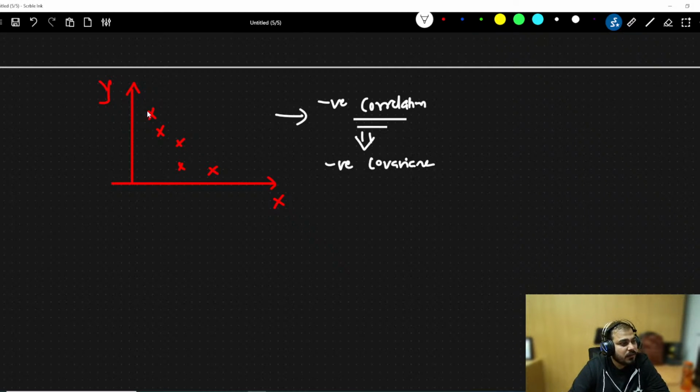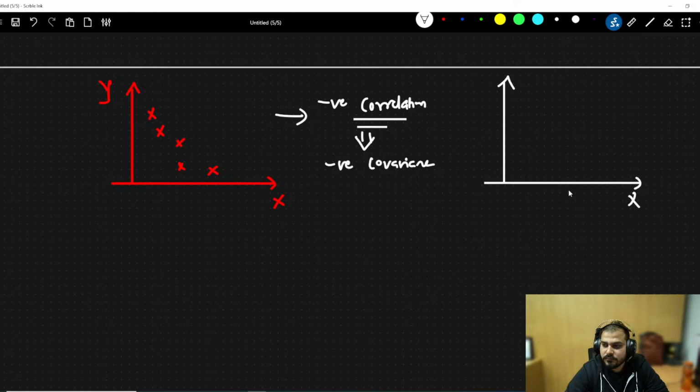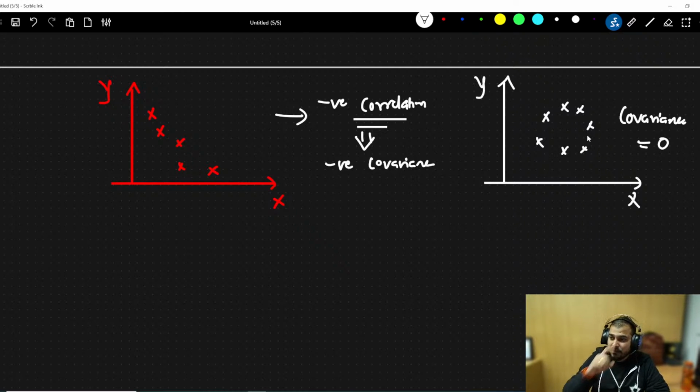Okay. Suppose I have another data set which looks like this with respect to x and y. If my data set is like this, then what will be my value of covariance? Covariance will be 0 because there is no relationship. Okay. Covariance will basically be 0. Okay. So here you will be able to see all these things, right? Covariance in this particular case will be 0.